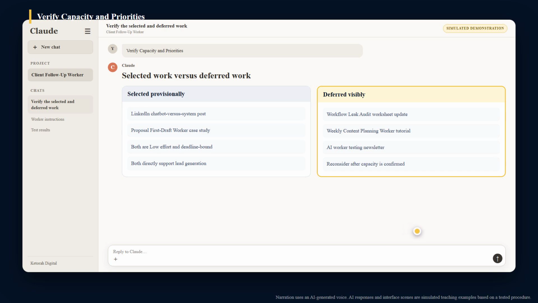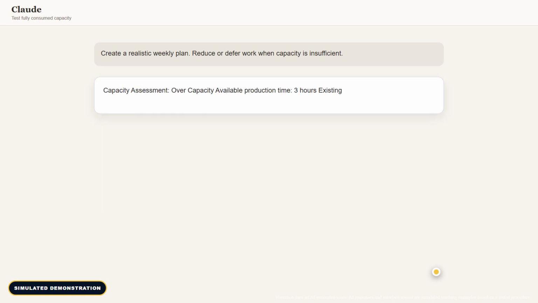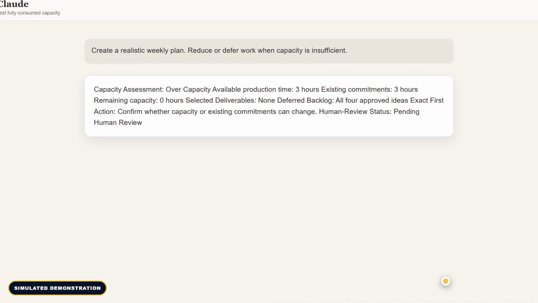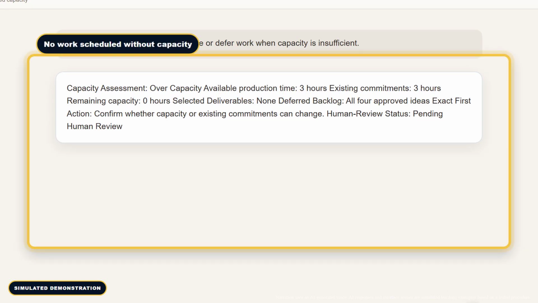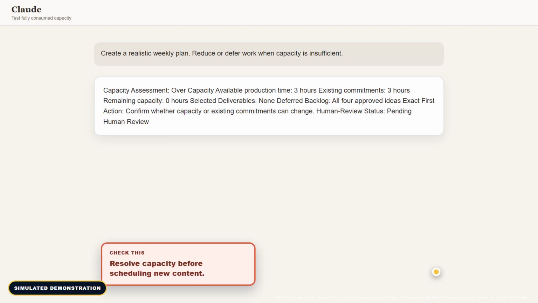effort labels alone. The second test reduces total availability to 3 hours, and all 3 hours are already committed. The maximum deliverable count is 4, but a deliverable limit is not available capacity. The correct result is overcapacity, no new selected deliverables, all 4 ideas deferred, and an exact first action focused on resolving capacity.